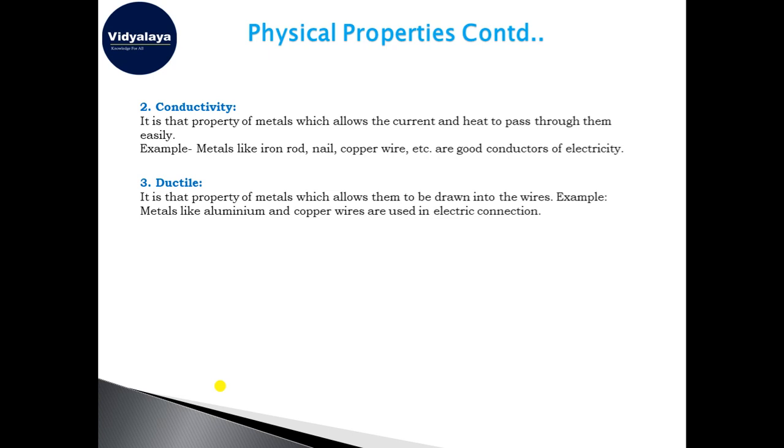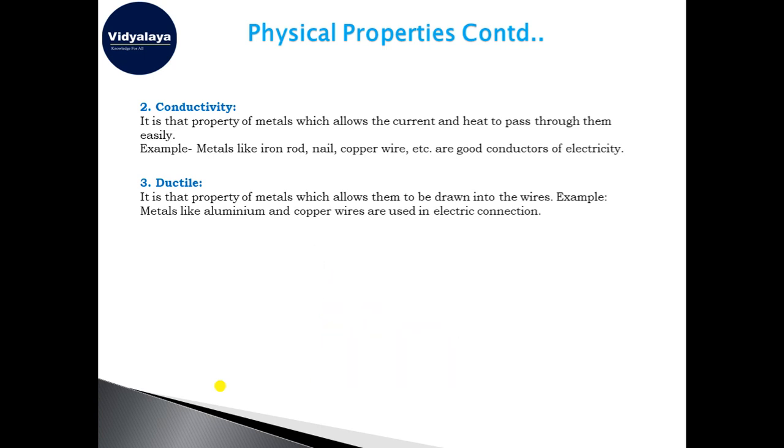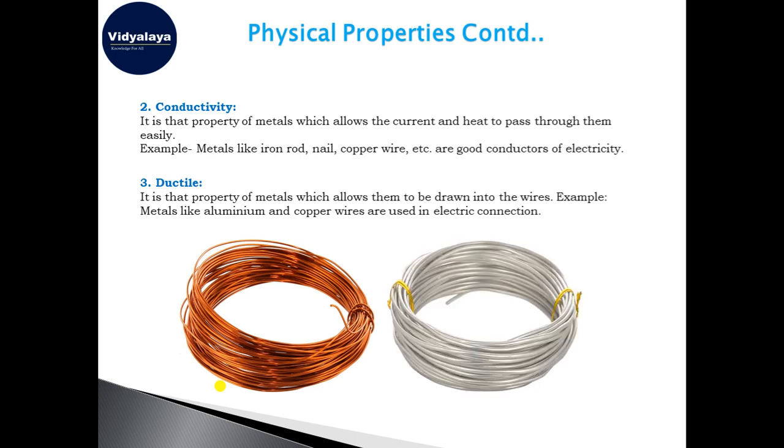And when we talk about the most ductile element, then we can say that gold is the most ductile element. So can you guess how much length of gold can be drawn with 1 gram of gold? This is an example of wire. And the metals that can be used for wiring are the copper wire and the aluminium wire. You can see these wires are used for electrical conductivity.